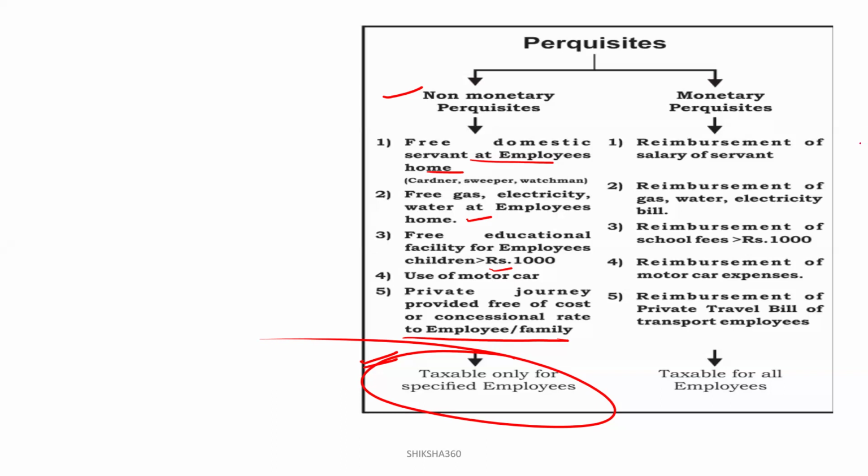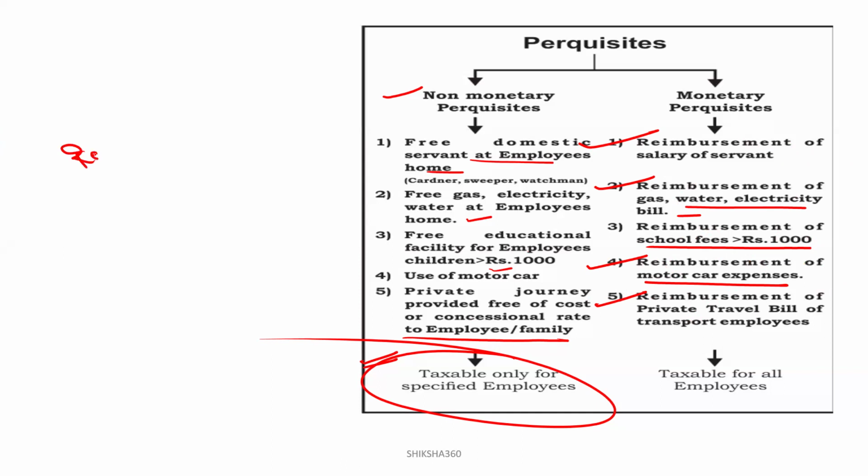Clear? Here, monetary perquisites include reimbursement of the salary of the servant, reimbursement of the gas, water, or electricity bill, reimbursement of the school fees if it is more than 1000, reimbursement of the motor car expenses, and reimbursement of the private travel bill of transport employees. Clear? Taxable for all the employees. That will be taxable for all the employees here. Like here, reimbursement of the motor car